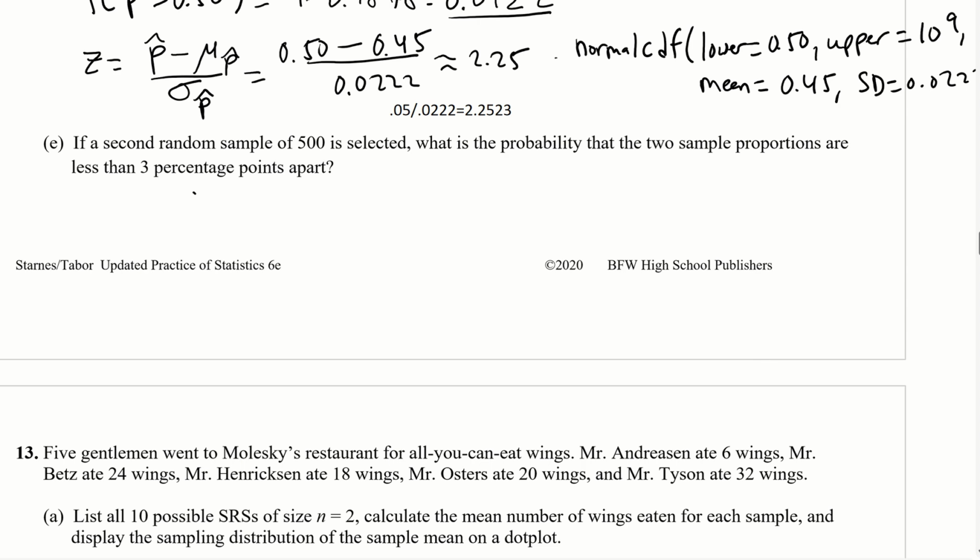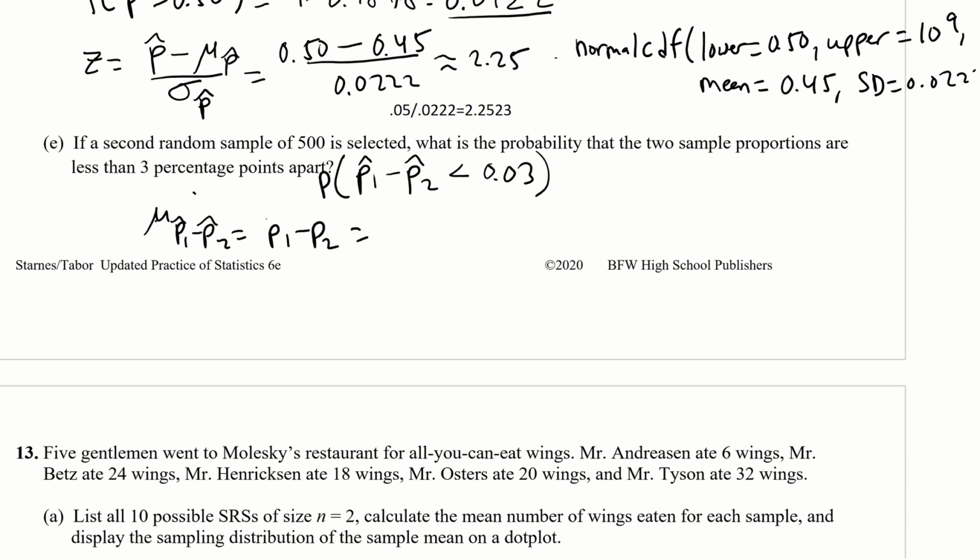Okay, so that means now we have a second sample, so we have p hat 1 minus p hat 2, and they're saying that's less than 3 percentage points, so less than 0.03. If I subtract them, that's what we want. So we want the probability that that is less than 0.03. Remember we have to calculate the mu of p hat 1 minus p hat 2. That's going to be the same thing as p1 minus p2. You can look this up in the formula sheet.